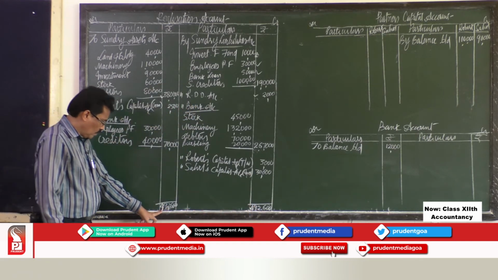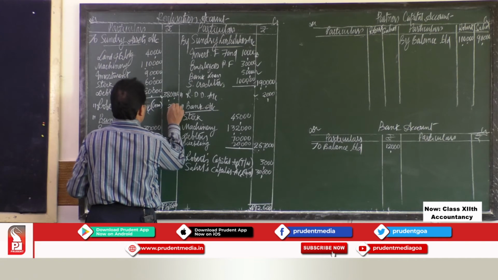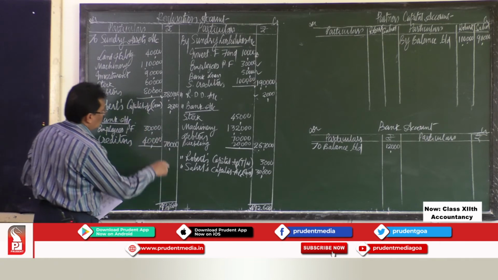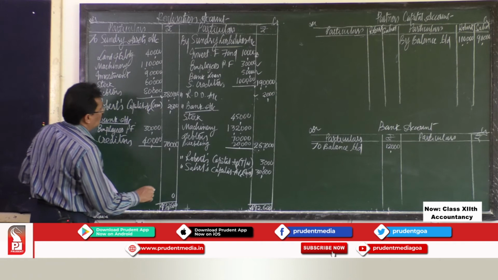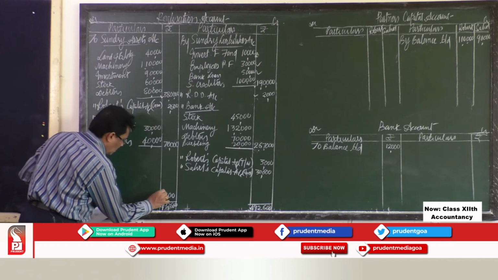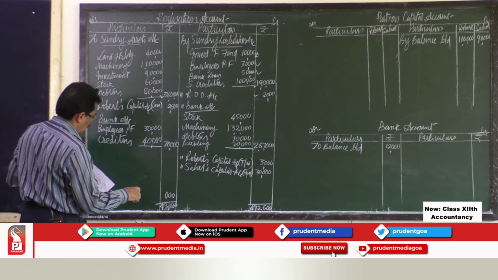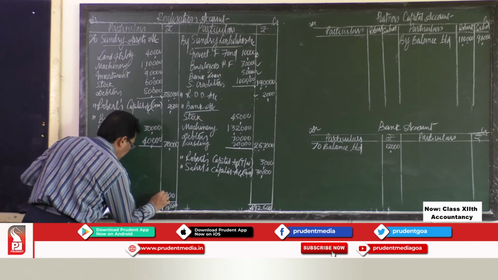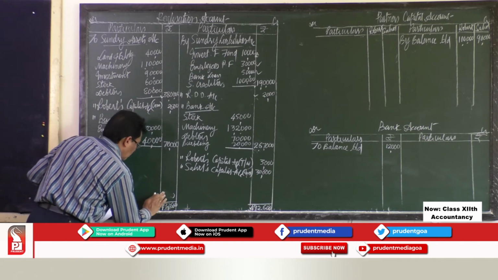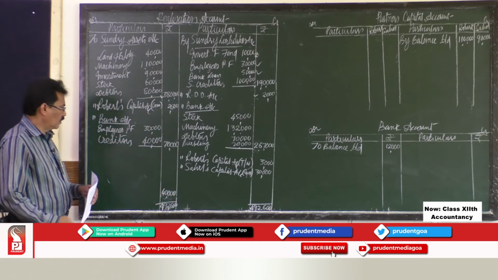Robert's commission is 2,600. So the difference is 40,000.